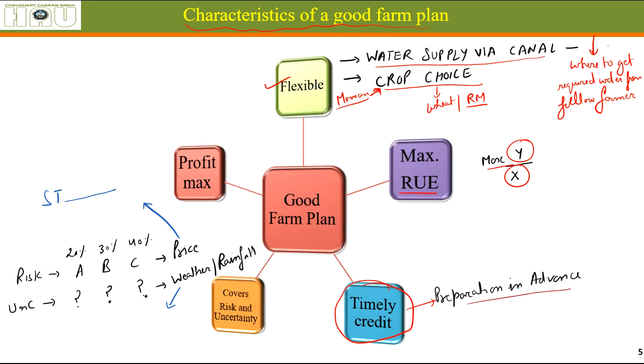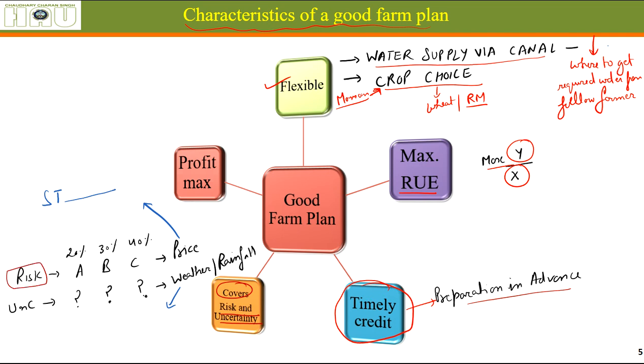You can prepare in advance for getting that credit. It covers the risk and uncertainty involved in farming. A good farm plan generally involves different types of risks and different types of uncertainty. These two words are actually different.